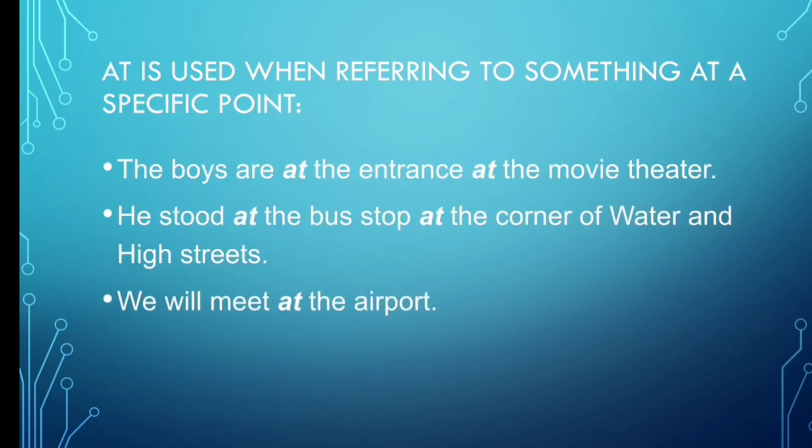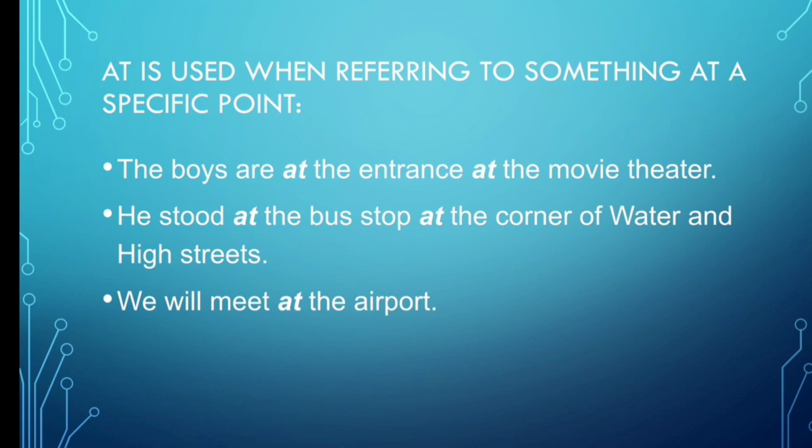At. At is used when referring to something at a specific point. Let's see the examples. The boys are at the entrance at the movie theater. Okay, so entrance at the movie theater is a specific point. So we are writing here preposition of place at.